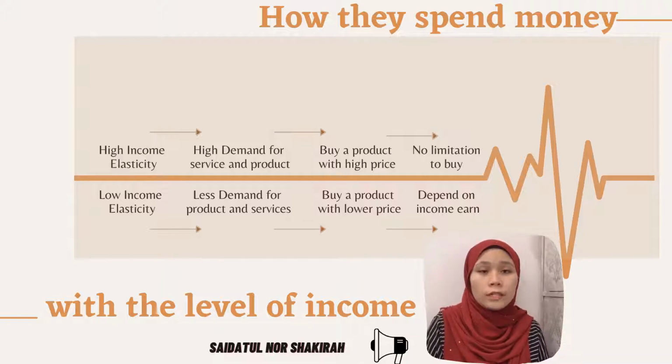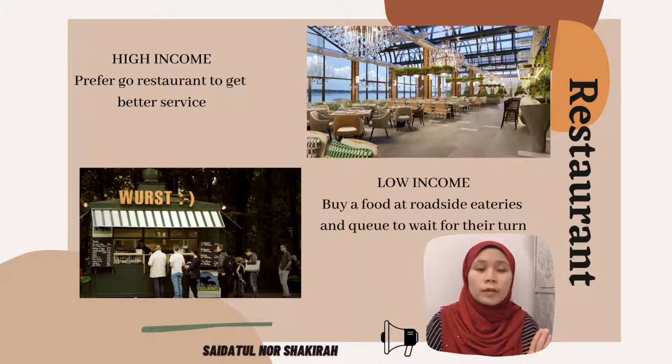For the lower income level, they already know that their income is low, so they can't demand more, because if they wanted to, they would have to pay an extra charge, isn't it? So there is no option for them unless they buy at the lower or cheapest price, and it depends on the income they earn.